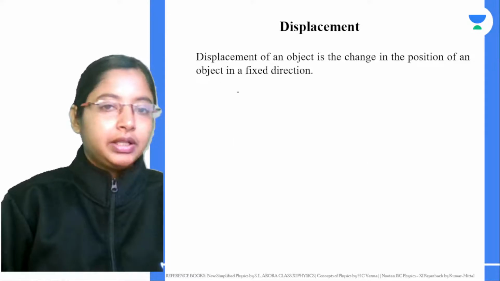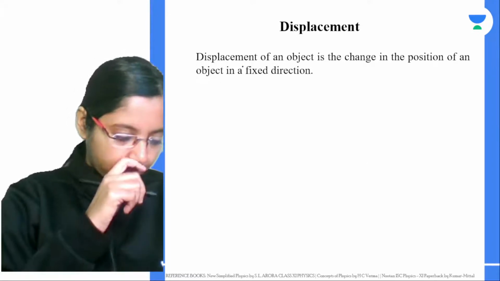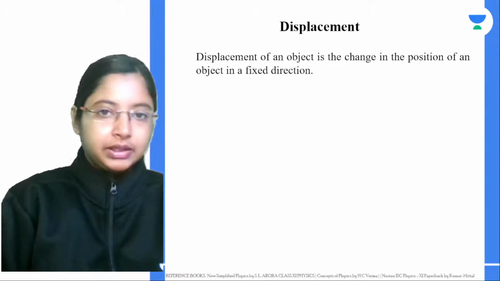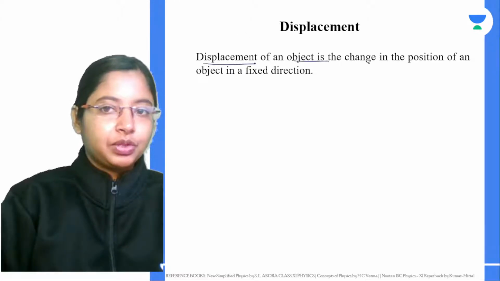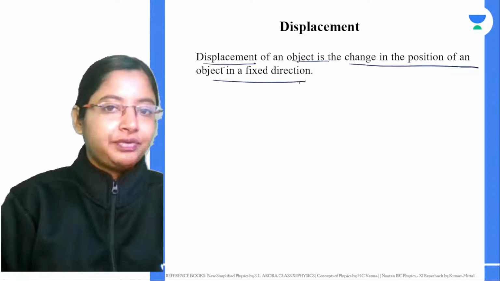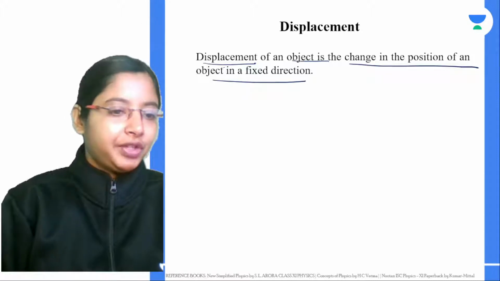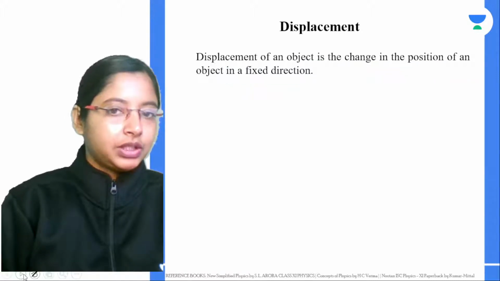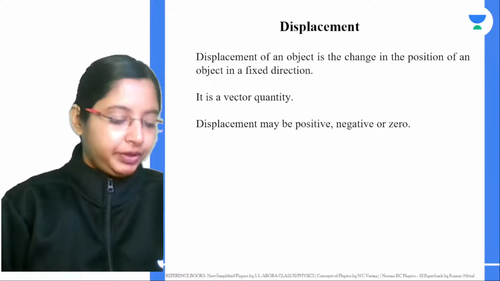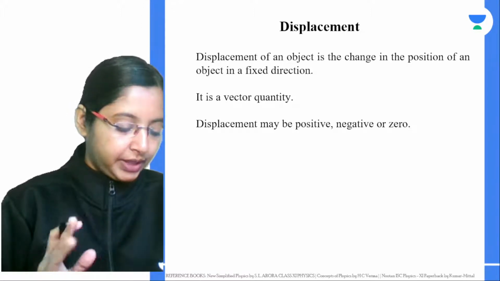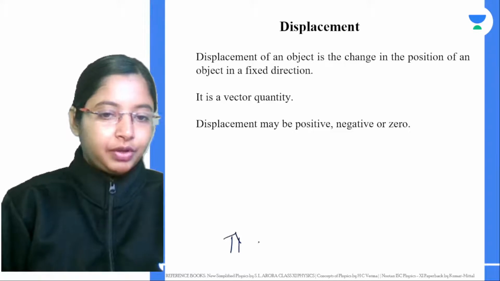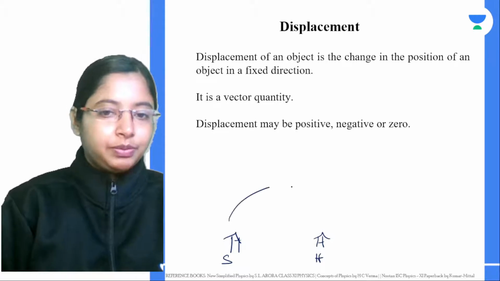Now, displacement. That's right, Akshay. Object at rest, that is distance. Displacement of an object is the change in its position in a fixed direction, right? When we are talking about displacement, we are talking about a vector quantity because direction is also involved. We have seen this in the last class. Displacement is the shortest path from your school to home if you're going directly, not through your friend's place and the bakery, but directly from school to home, from initial to final position.